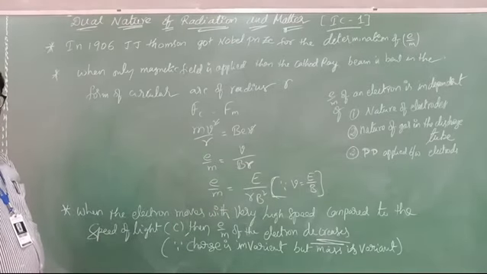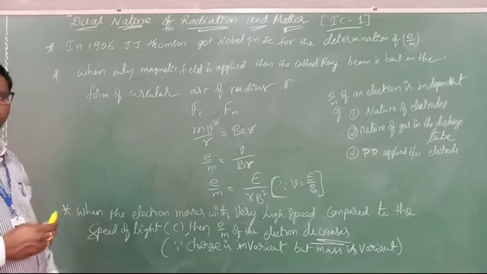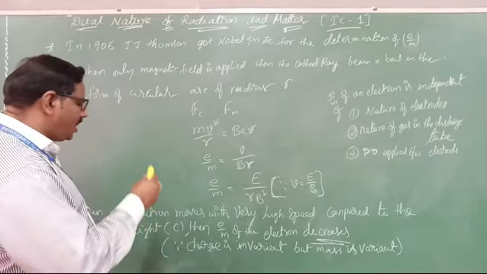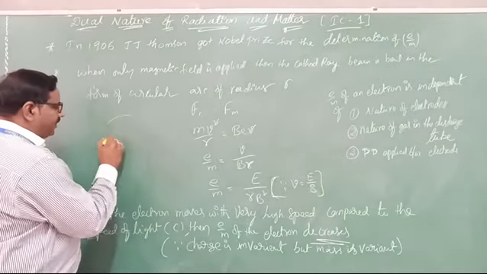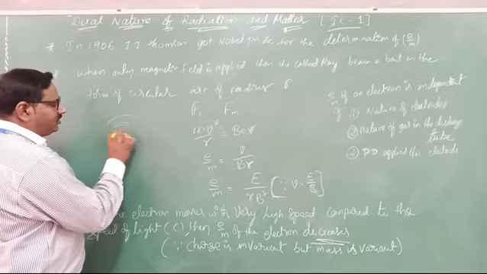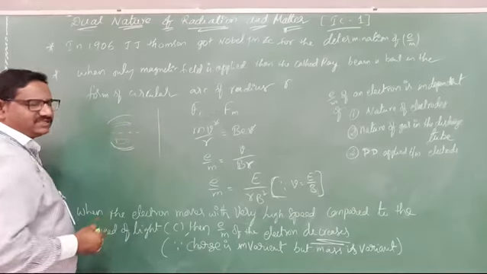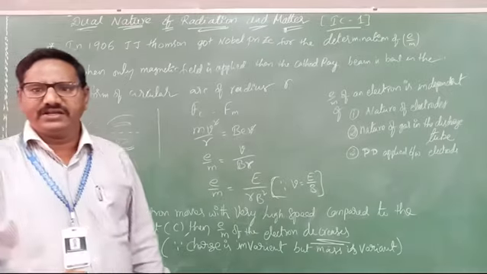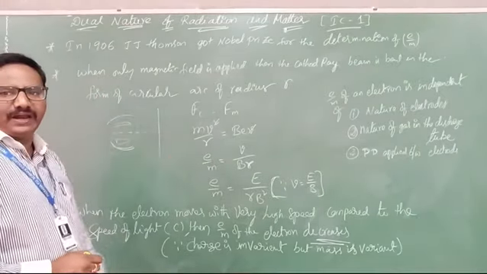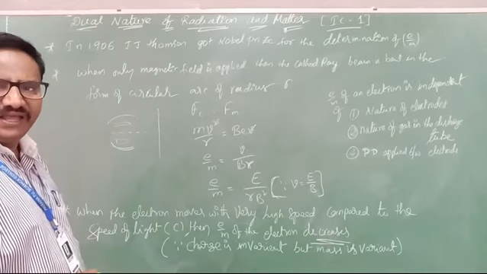Suppose both fields are applied crossed. Electric field and magnetic field both are applied between these two plates. Then only, without deviation, the cathode ray will touch the screen. Already we discussed it. Suppose only magnetic field is applied.